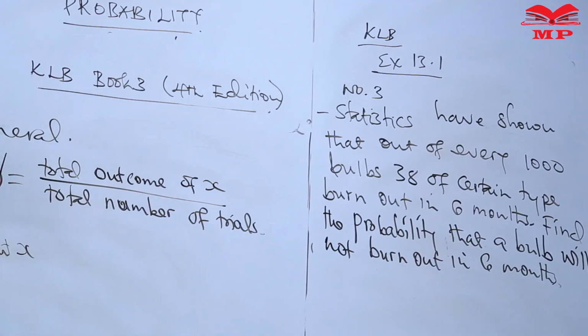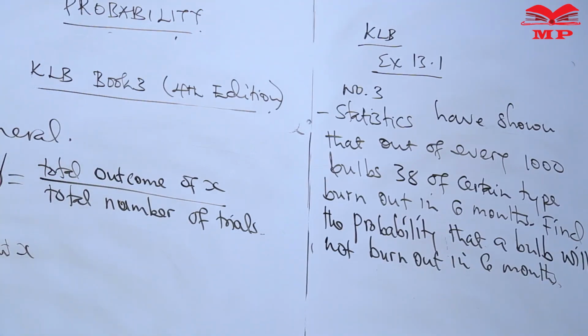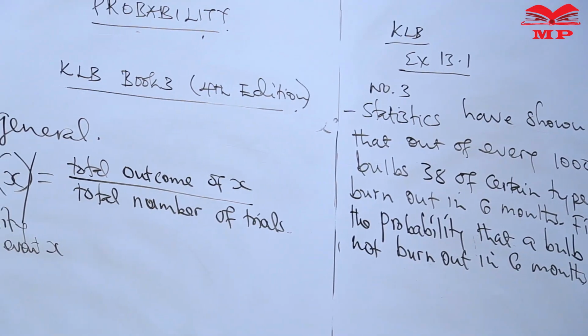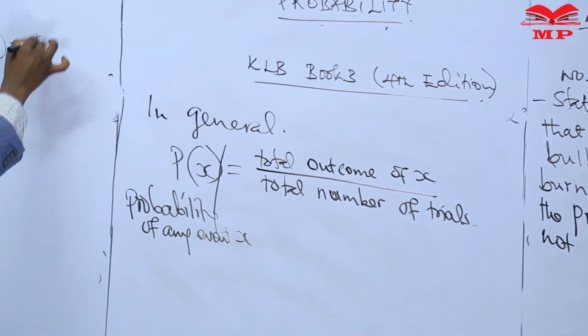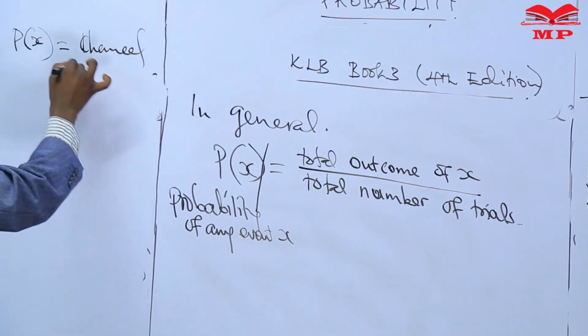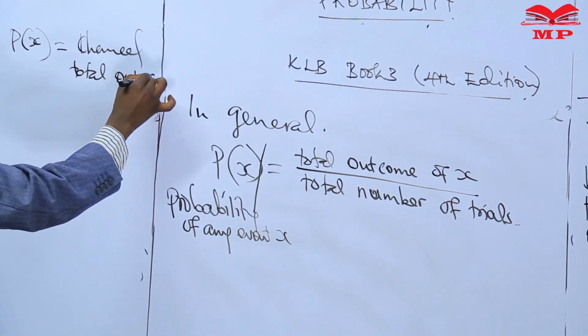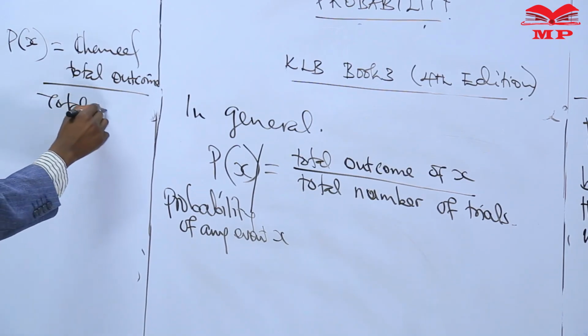Now, looking at this keenly, we've just said that the probability of any event X is the total outcome over the total number of trials.